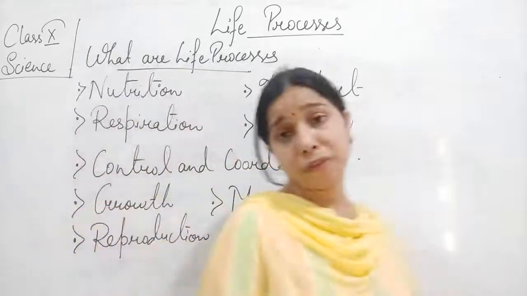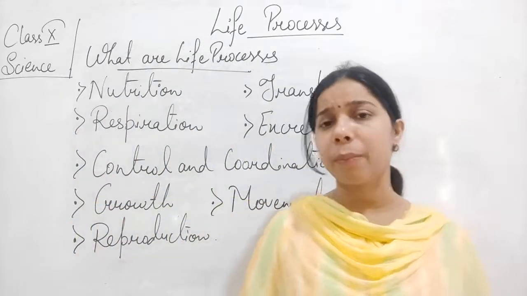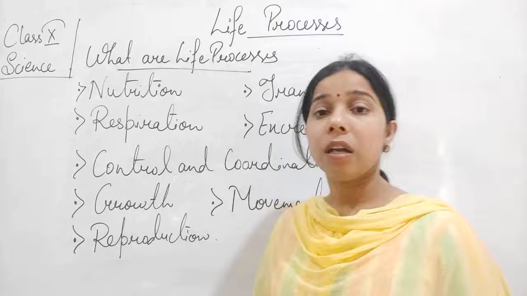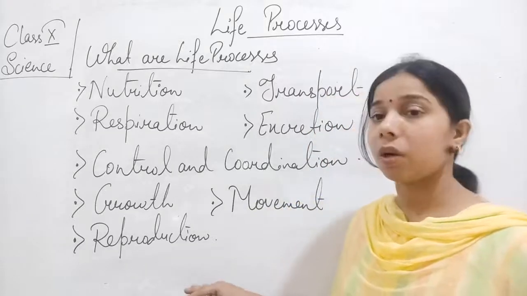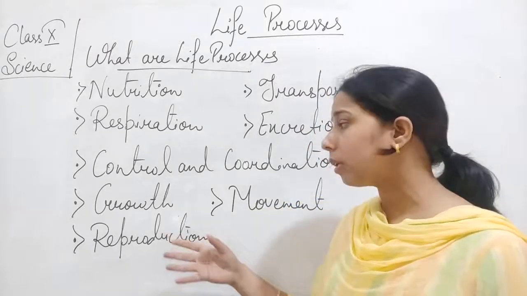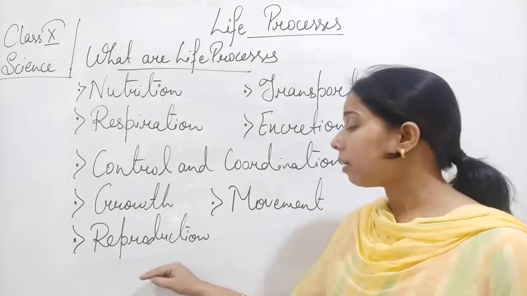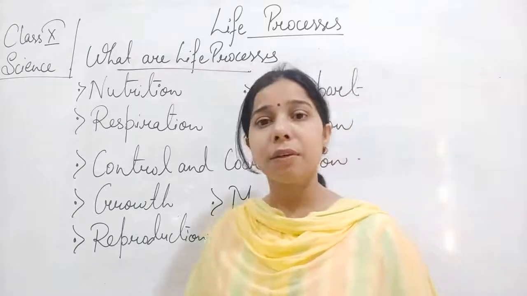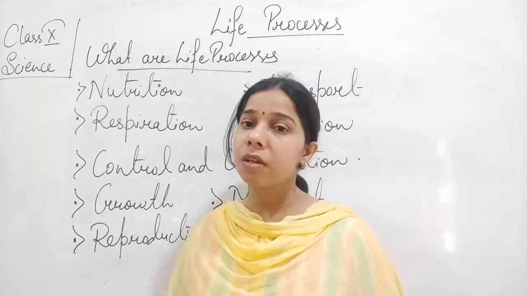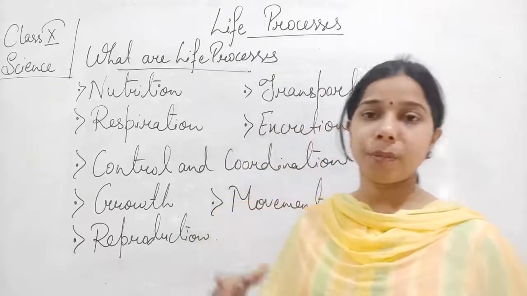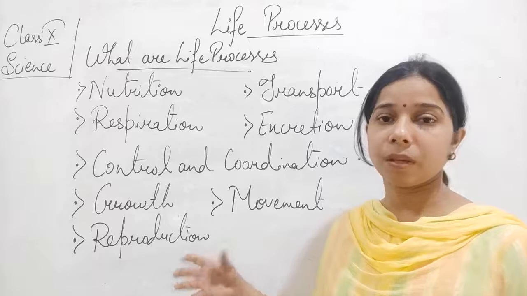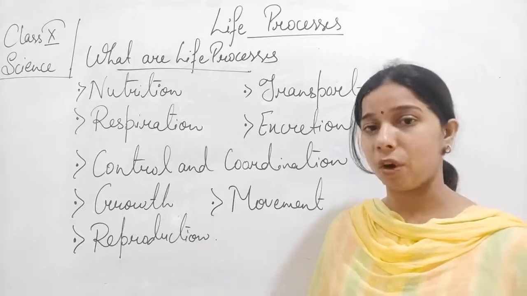Reproduction is a very important characteristic of a living organism, because no non-living thing will show it. Growth is not shown, but movement can be shown by a non-living thing, but reproduction cannot. Basically, reproduction is the birth of a young one or the laying of an egg by the living organism.